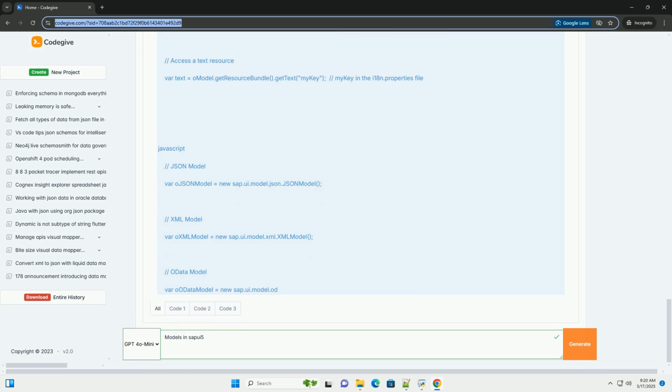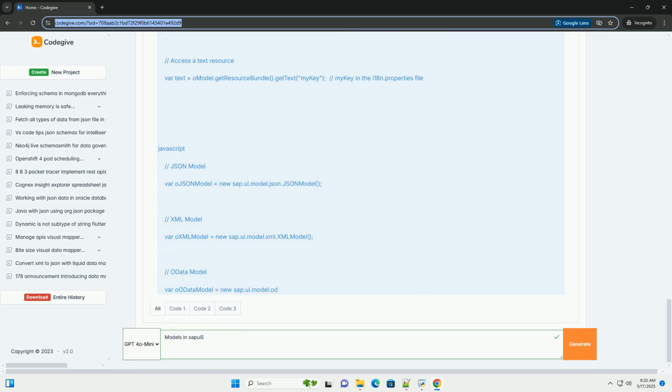Characteristics: server-side model, data is fetched from the server as needed. Supports CRUD operations (create, read, update, delete). Supports filtering, sorting, and paging. Requires knowledge of OData services and metadata. Example.